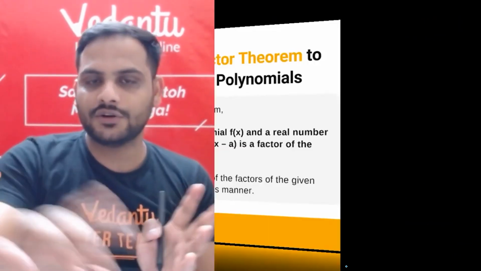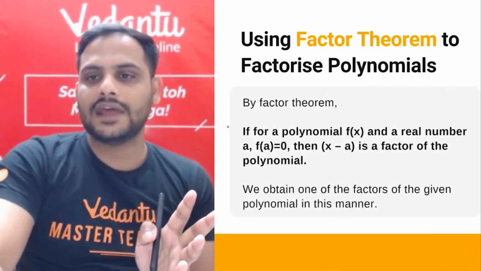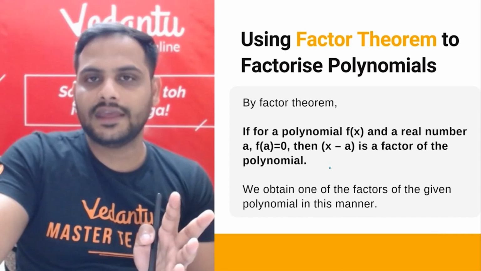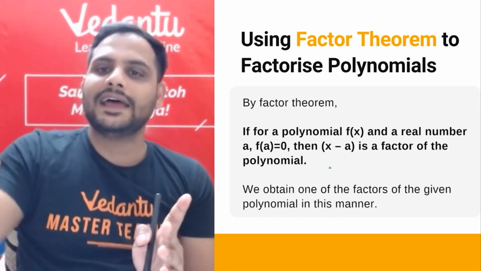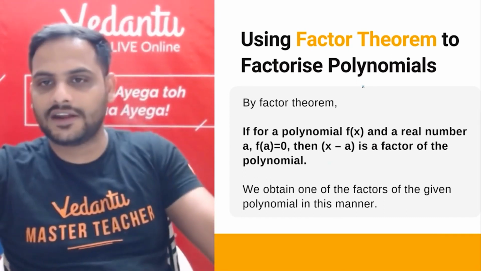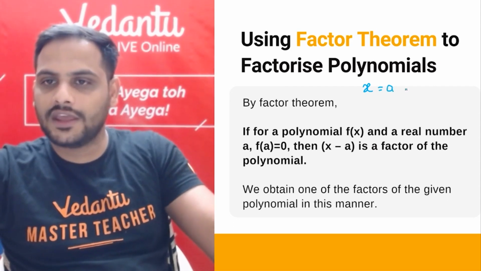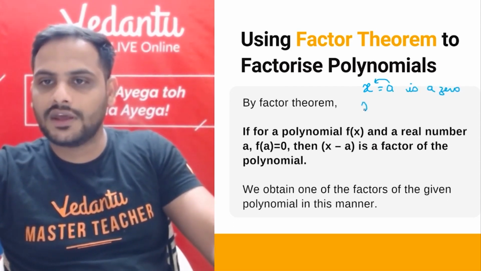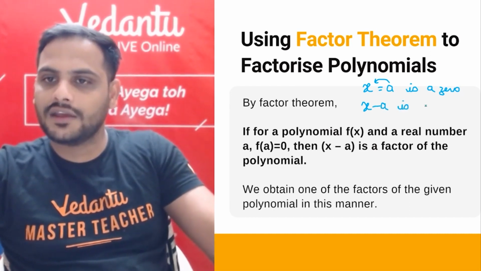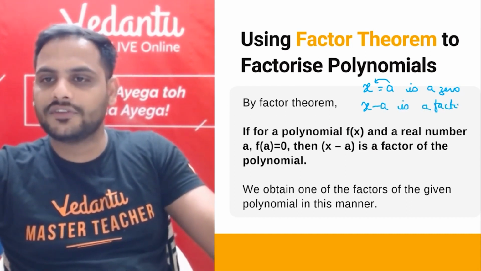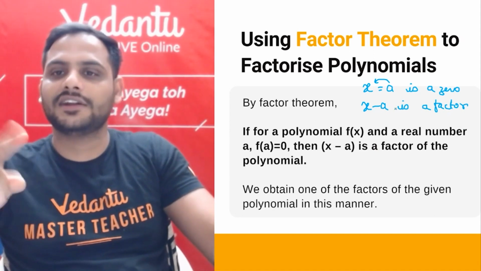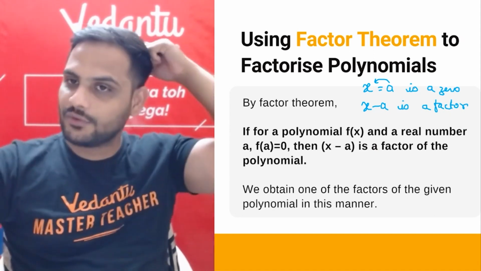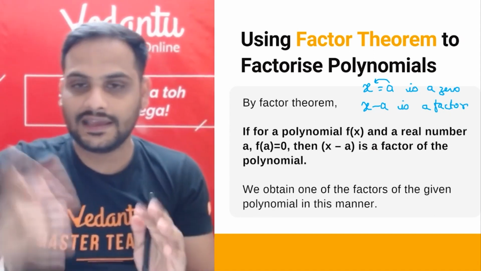That is why I have written this result directly: if x equal to a is a zero of a polynomial, x minus a will be a factor. X equal to a is a zero, shift a over there, x minus a is a factor. And the opposite also, if x minus a is a factor, make it equal to 0, x equal to a will be a zero. Okay? So this conversion is very important.